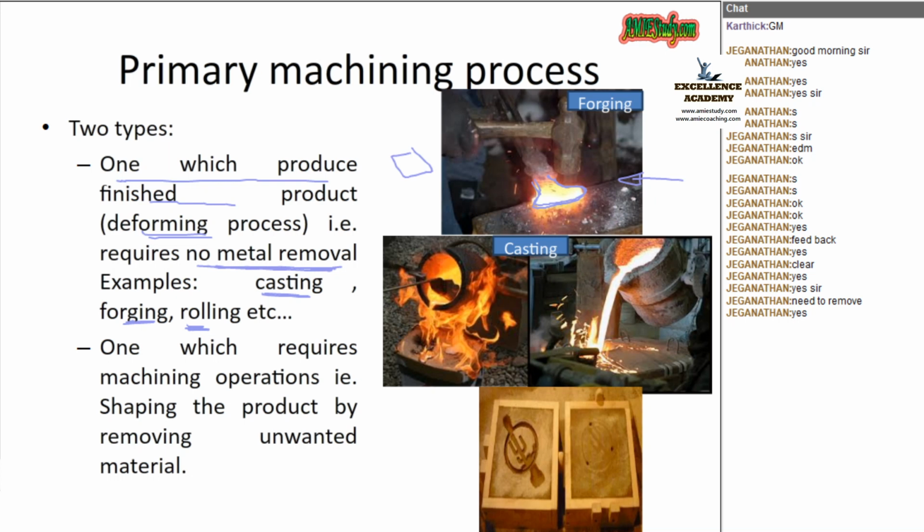Got it? And casting. First of all, I heat up the metal by means of a furnace and make it molten, and the molten metal is poured into the mold. You can see the mold cavity here. This is the cavity. Into that cavity we will pour the molten metal, and it will fill up the cavity, and we allow it to solidify. You will get the model. In both these cases, no materials are removed. No unwanted materials are removed to attain that shape.